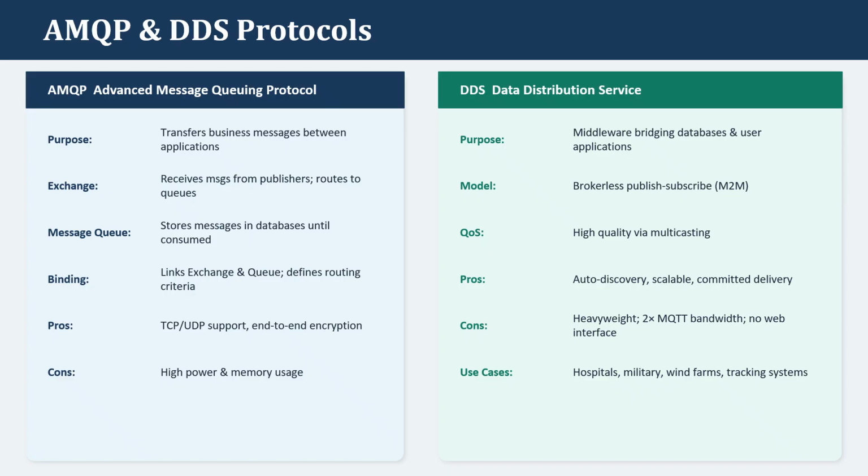DDS, that is Data Distribution Service. The purpose of DDS is middleware bridging database and user applications. The quality of service is high quality through multicasting. Its applications are in hospitals, military, wind farms and tracking systems.